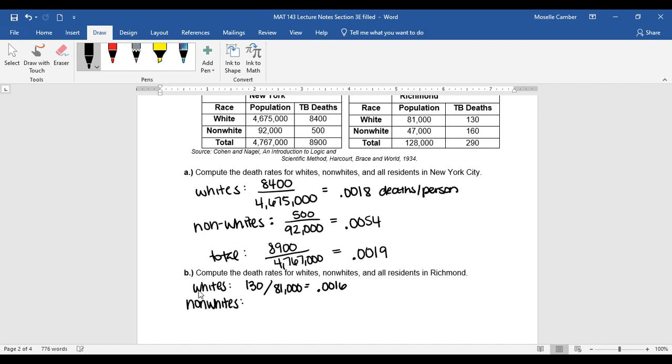For non-whites, we have 160 deaths out of a total of 47,000, which gives you a death rate of 0.0034. And then overall, we have 290 deaths out of a total of 128,000, which is 0.0023. So in comparing these,